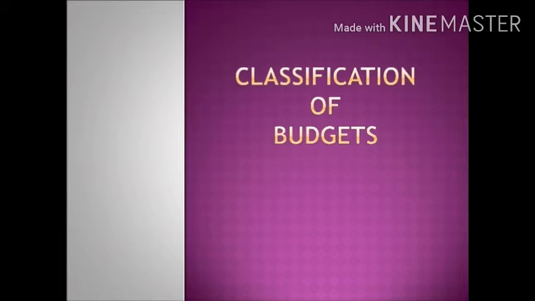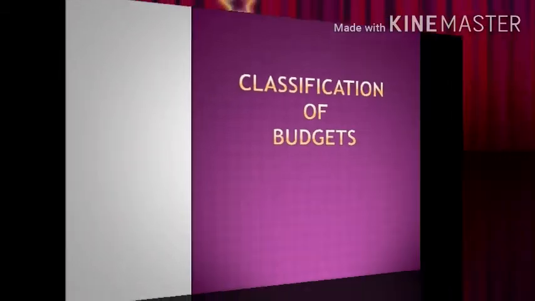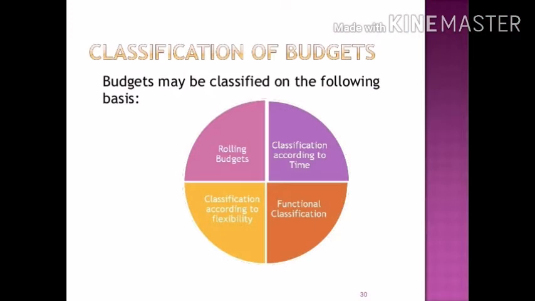Today I'll be discussing the various classifications of budget. So let's begin. See the diagram, a circle divided into 4. First is classification according to time. Second is functional classification. Then classification according to flexibility, and the last is rolling budget.